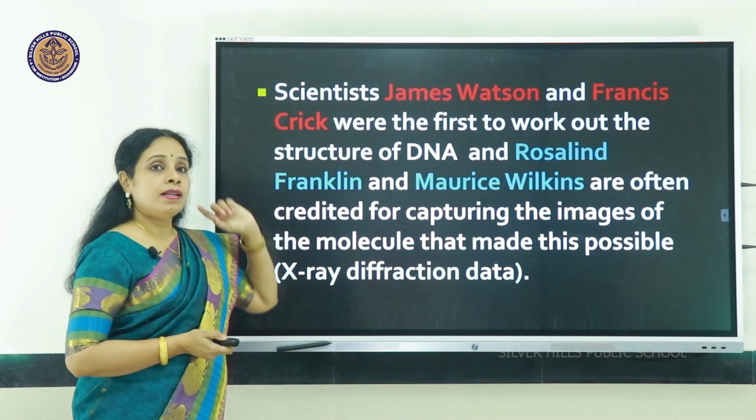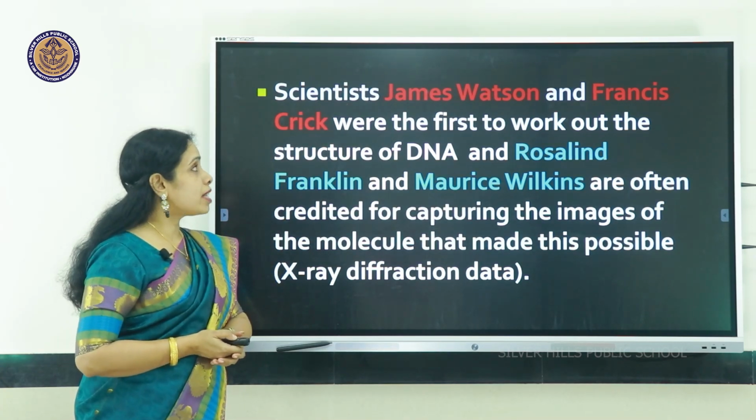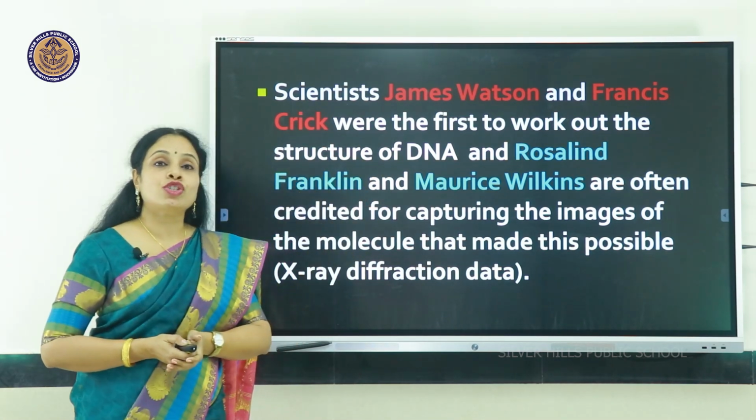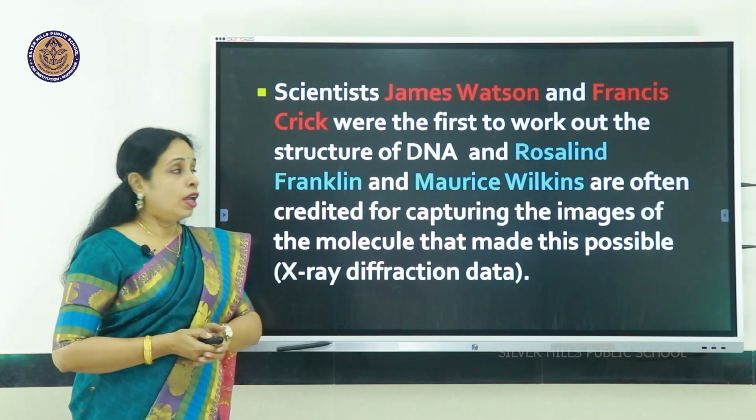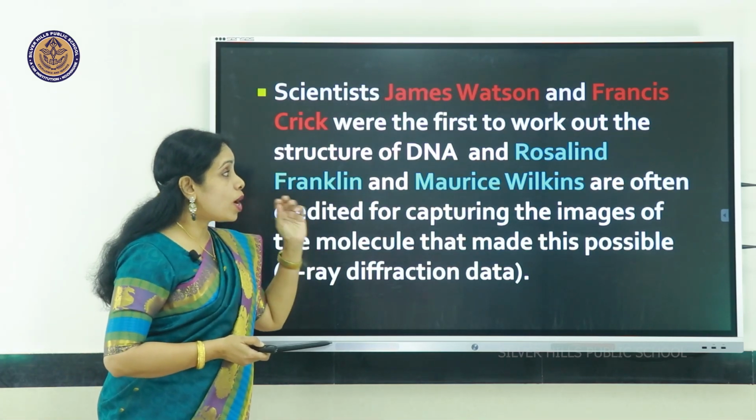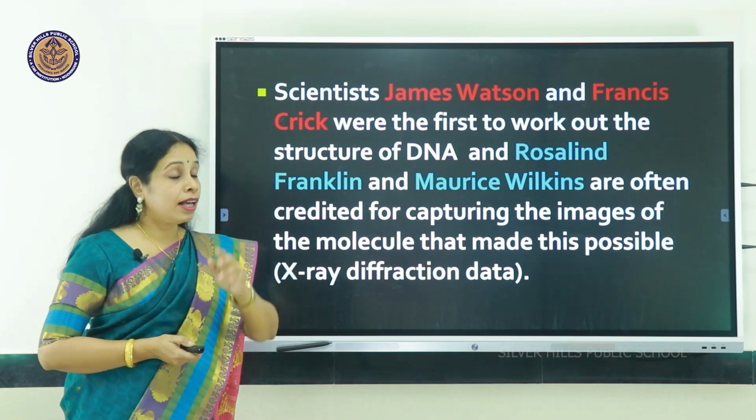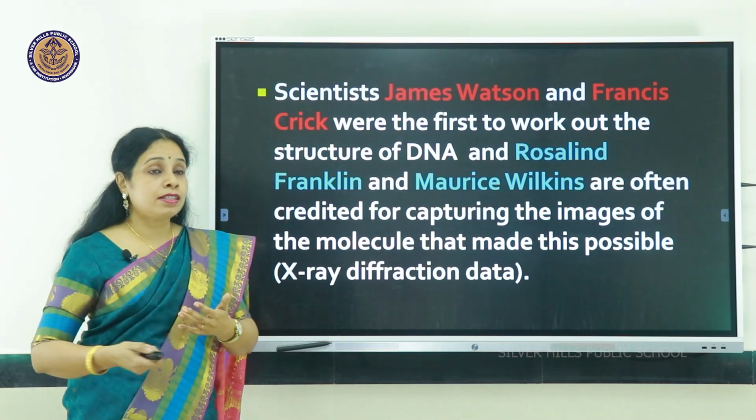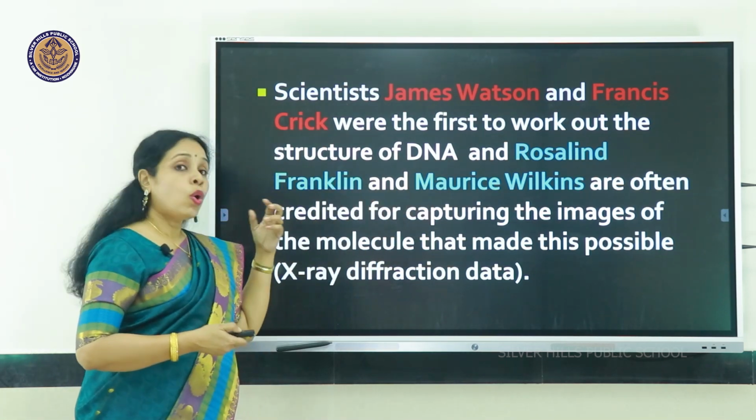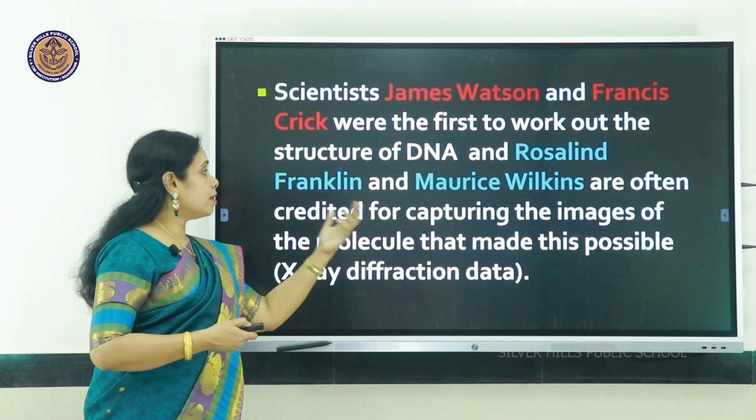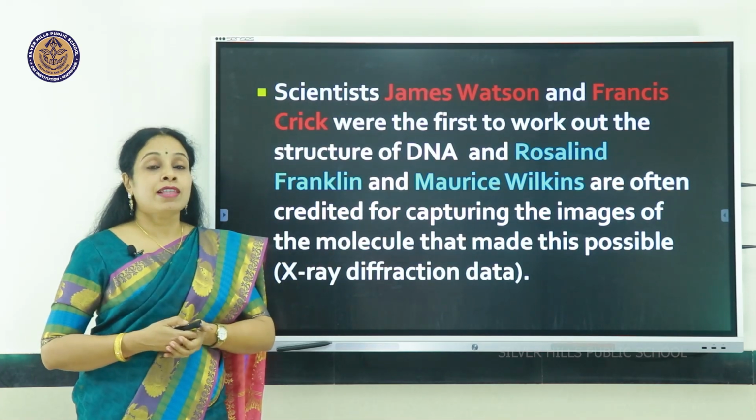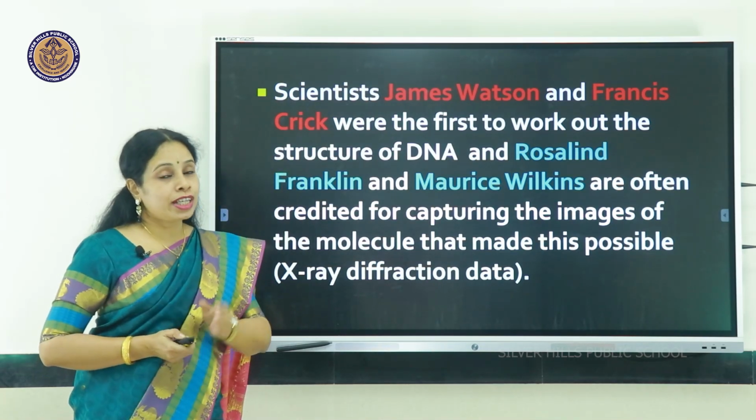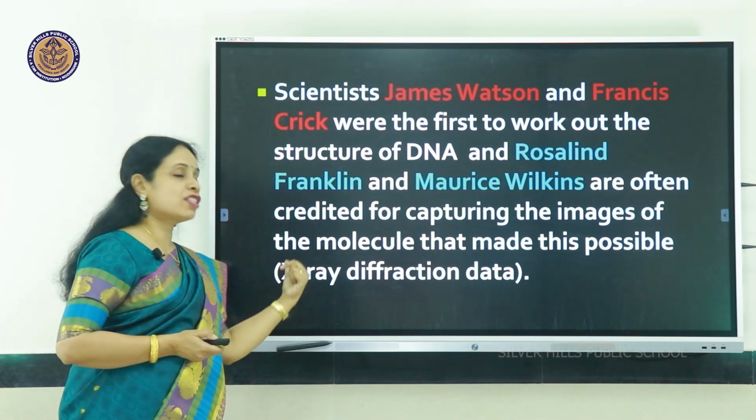So, the scientists James Watson and Francis Crick were the first to work out the double helical structure of DNA, based on the work done by two other scientists, a lady by the name Rosalind Franklin and another scientist, Maurice Wilkins, who are often credited for capturing the images of the molecule that made this possible for Watson and Crick. They could get that structure through a technique called X-ray diffraction.